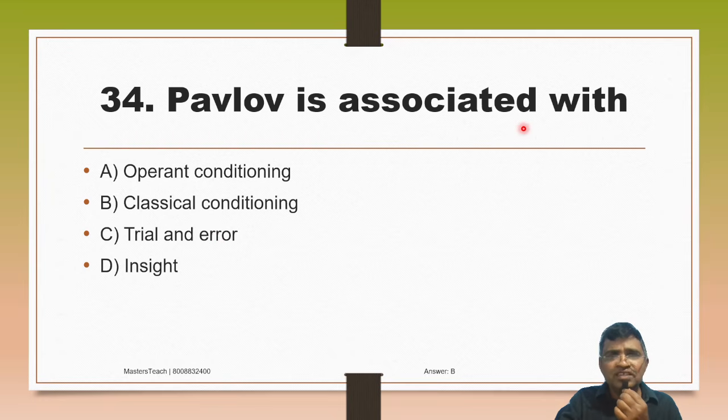Ivan Pavlov is associated with what? Everybody knows, it is the easy one. Option A, operant conditioning, option B, classical conditioning, C, trial and error insight. So Ivan Pavlov is associated with classical conditioning. You can check the education psychology videos on my YouTube channel where you can find these psychologists' theories.